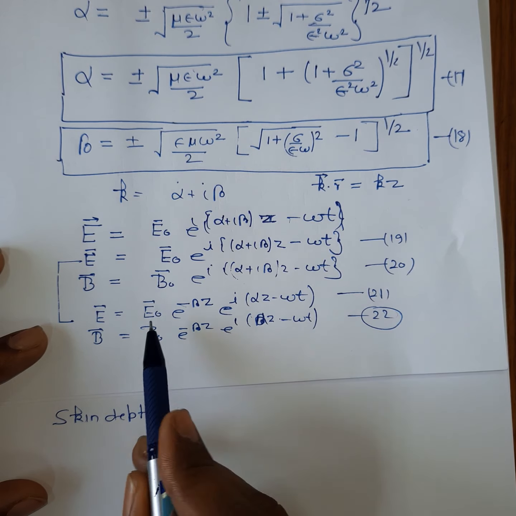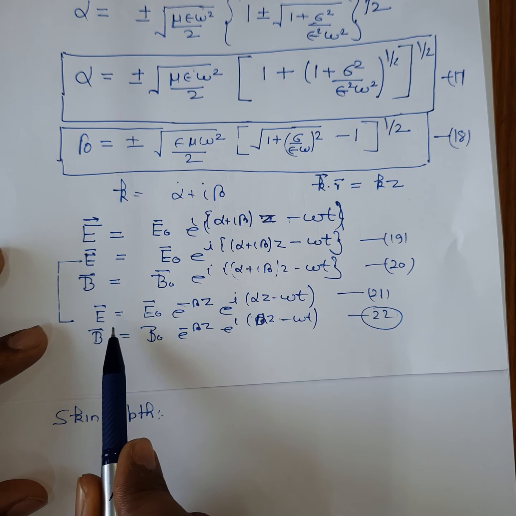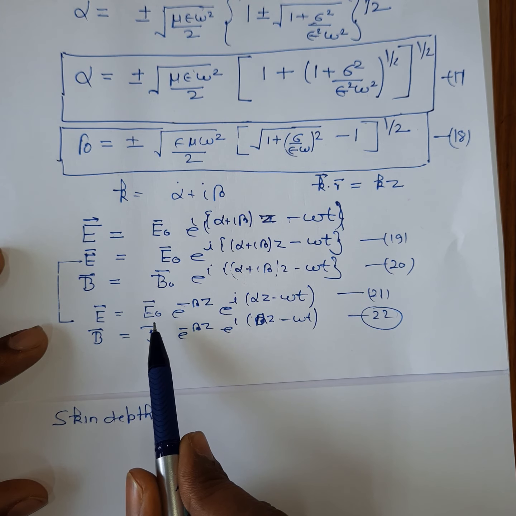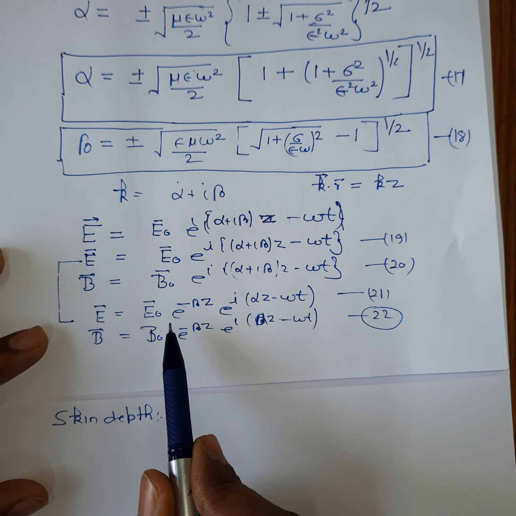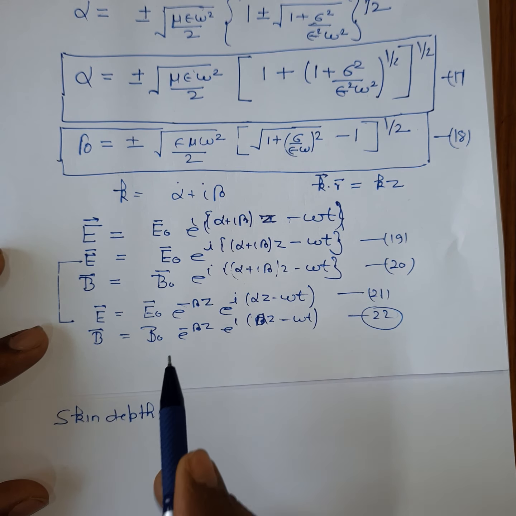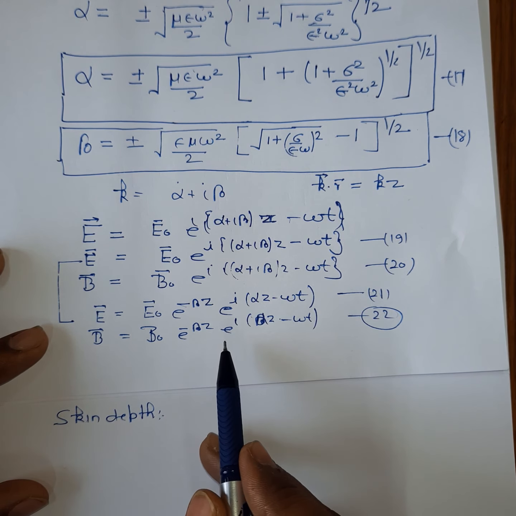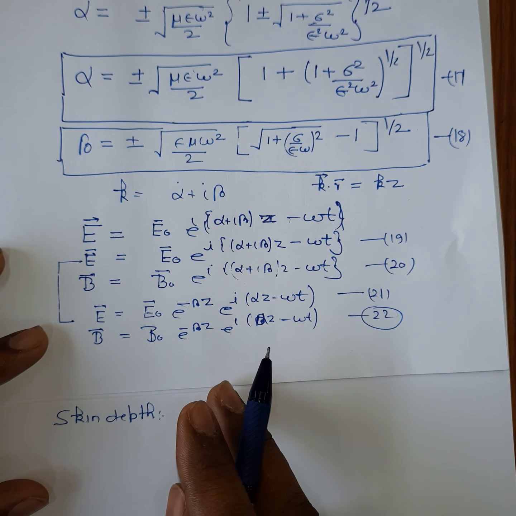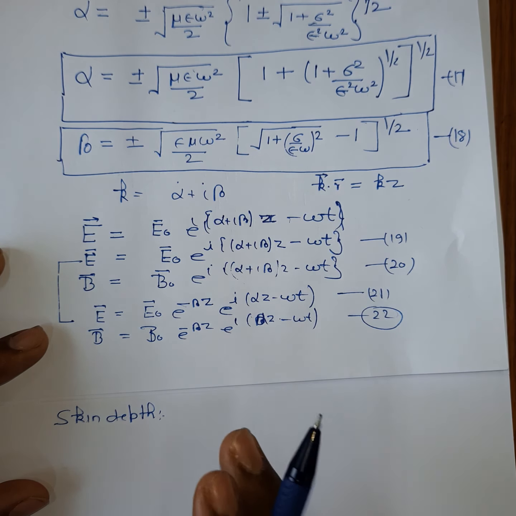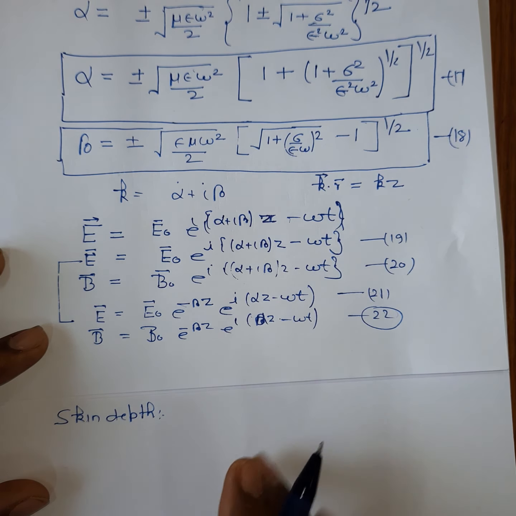From this equation, we know that as the electromagnetic wave propagates inside the conductor, its electric field amplitude decreases with distance. Also, its magnetic field amplitude decreases with distance. So the distance it takes to reduce the amplitude by a factor of 1 by e is called skin depth.